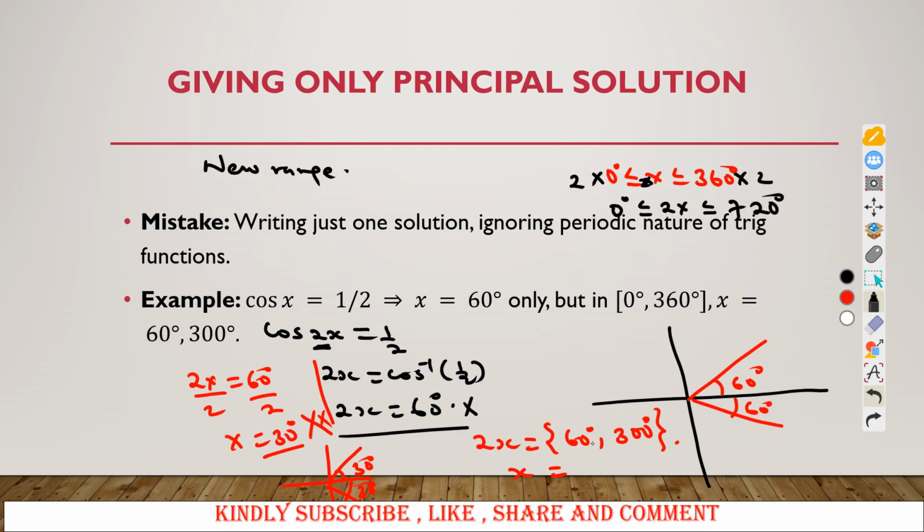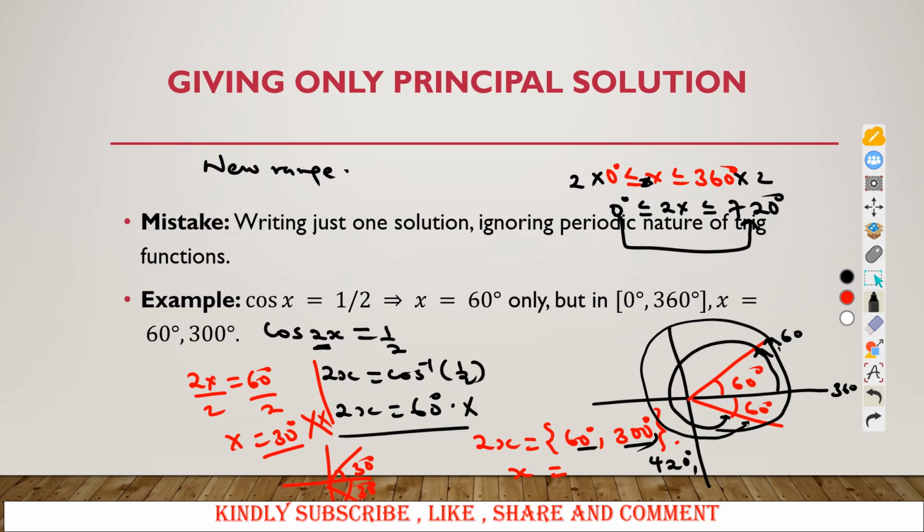Meaning that it is not only these angles satisfying, but you also have other angles so long as they lie in this range of 0 degrees to 720 degrees. Meaning that your first angle will be this, your next angle will be from here up to here, which is 300. But again, when you move again up to this given point, that is the same as 360 plus 60, that is 420, which will also be satisfied. So on top of this, we have other angles like 420, and also another angle when you move and come back to this given point, that is 720 minus 60 degrees. That angle will also qualify.